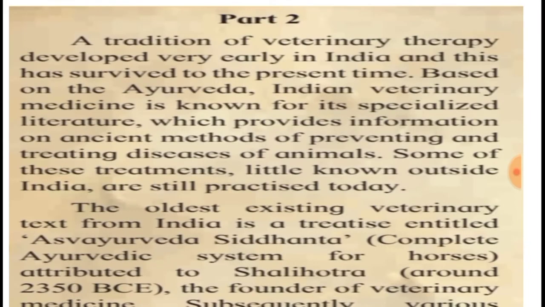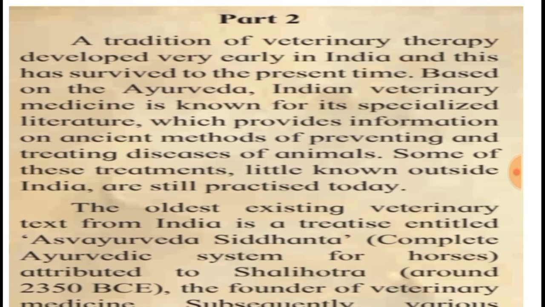Now we go to part 2. A tradition of veterinary therapy developed very early in India, and this has survived to the present time. Based on the Ayurveda, Indian veterinary medicine is known for its specialized literature, which provides information on ancient methods of preventing and treating diseases of animals.